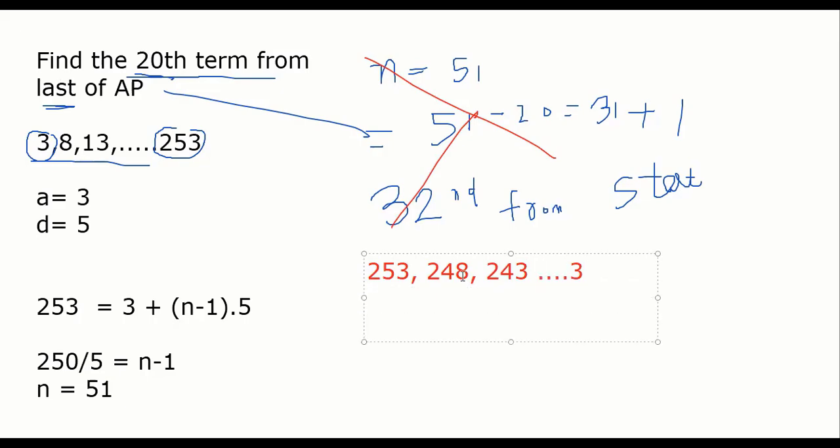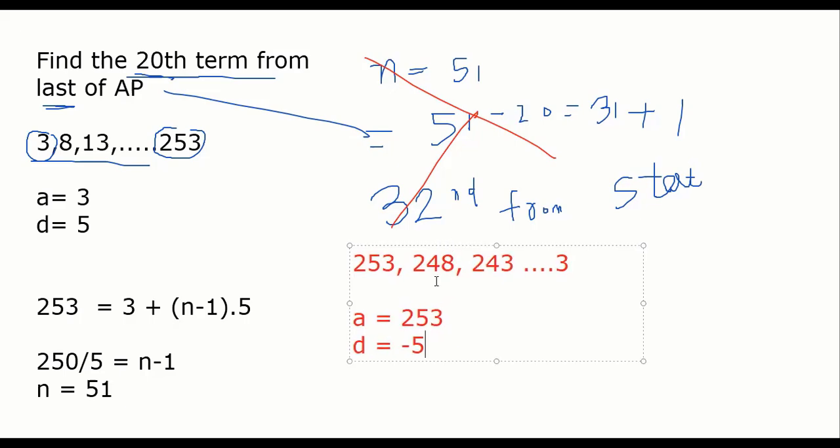I have reversed the AP. So what is A here? 253. But what is D now? -5. That is the common mistake. -5 is correct. Lot of people reverse the AP but forget to reverse the D. D is -5. Now A is 253, D is -5.